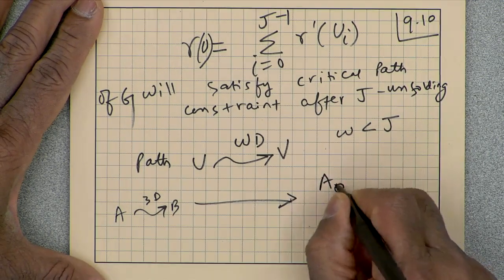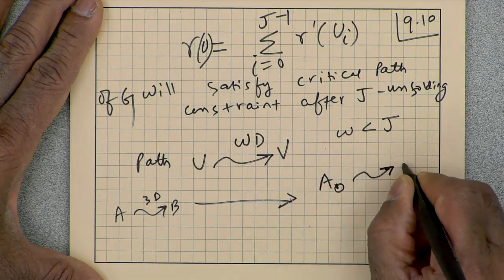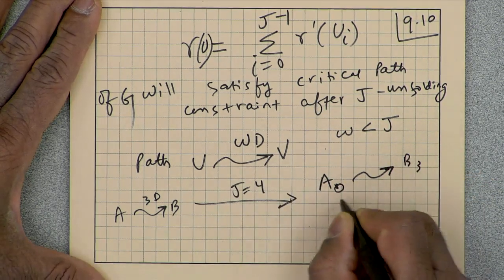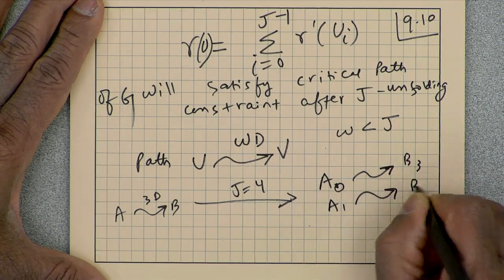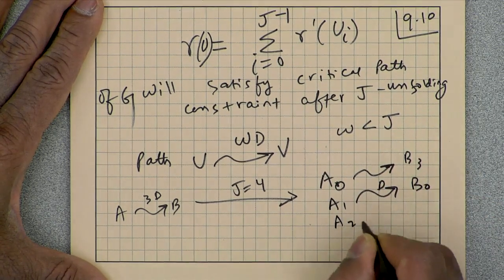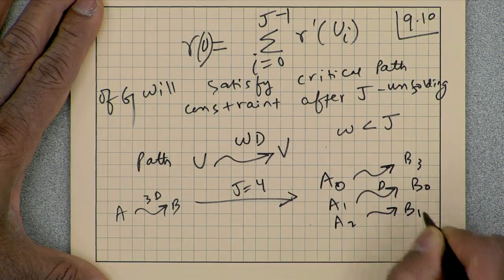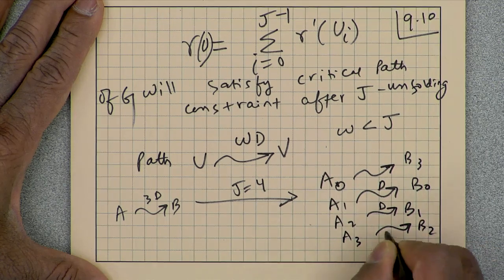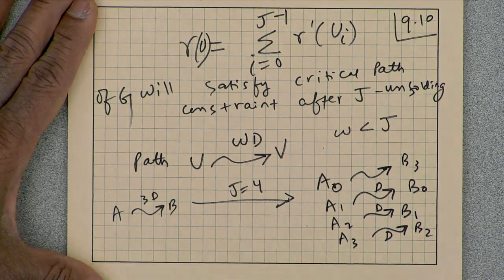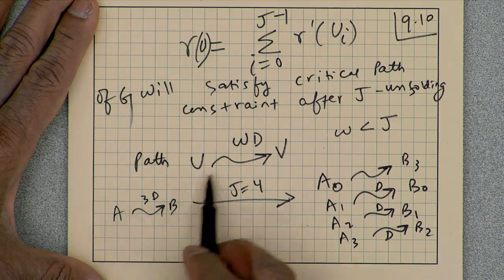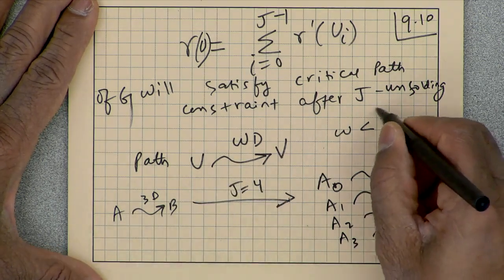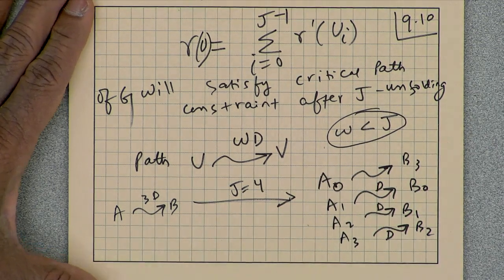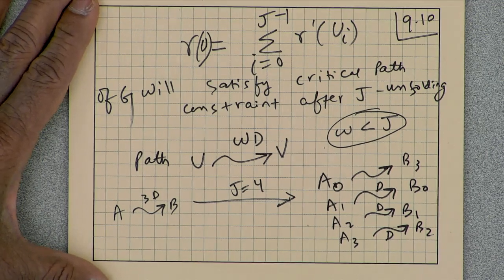So let's say j is 4. There will be a path from a0 to b3, a1 to b0 with 1 delay, a2 to b5 which is the same as b1, and a3 to b6 which is the same as b2 with 1 delay. So each path u to v with w delays, if I assume the unfolding factor j is greater than the number of delays 3, how does the path unfold?